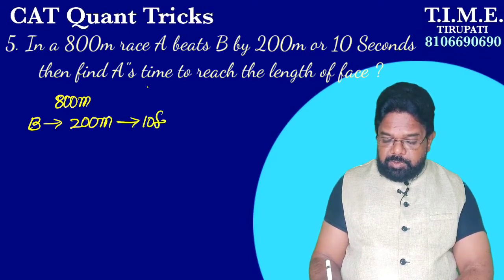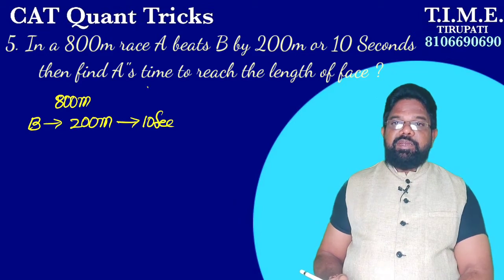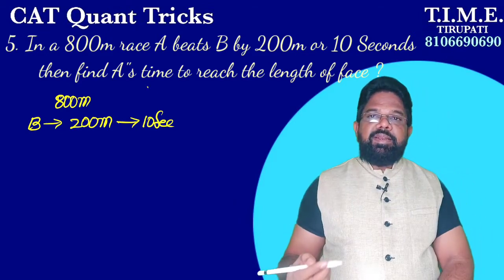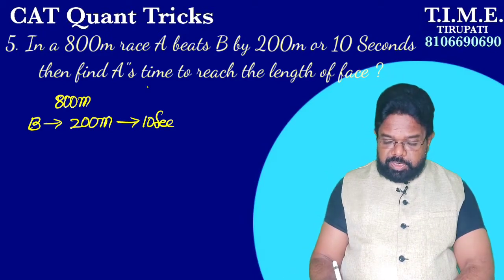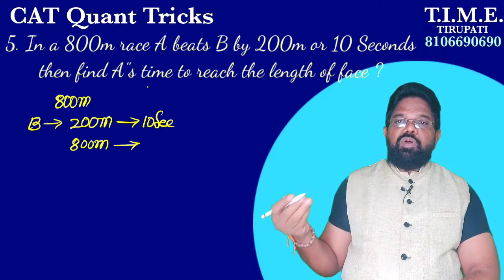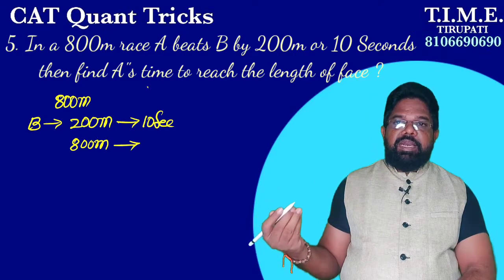10 seconds. 200 meters in 10 seconds it is. But calculate B's total time now. What is B's total time? To reach the total length of the race means to travel 800 meters. To travel the total length, how much is B's total time? That you have to calculate first.